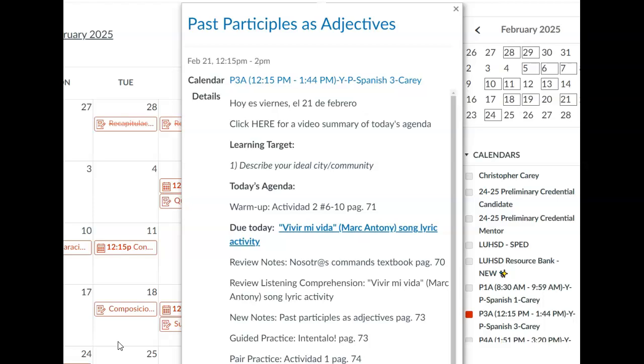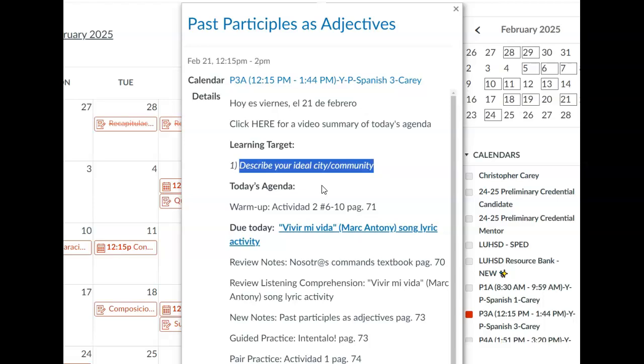We've talked about using the subjunctive with conjunctions, which is actually the same as the adjective clause. And lastly, looking at past participles and how they can function as adjectives, all centered around your target of describing your ideal city, community, and even people, as you did when you talked about your ideal boyfriend